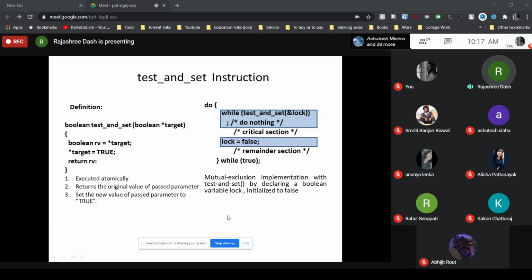Now on the right side, it is the solution to the critical section problem using the test and set instruction.